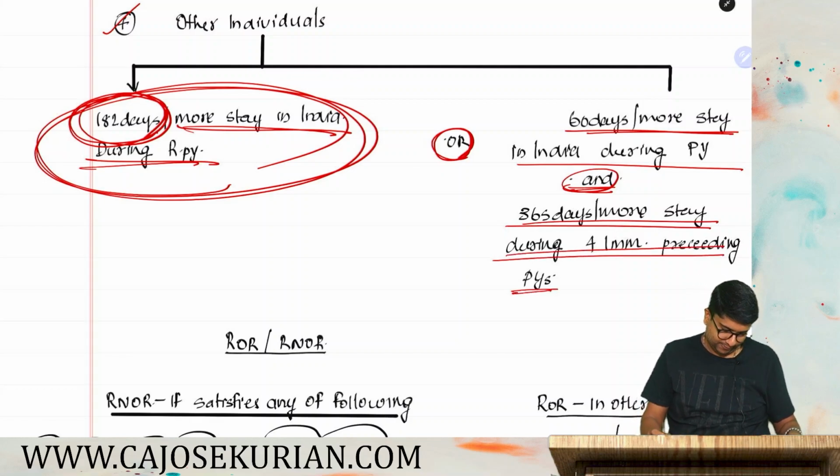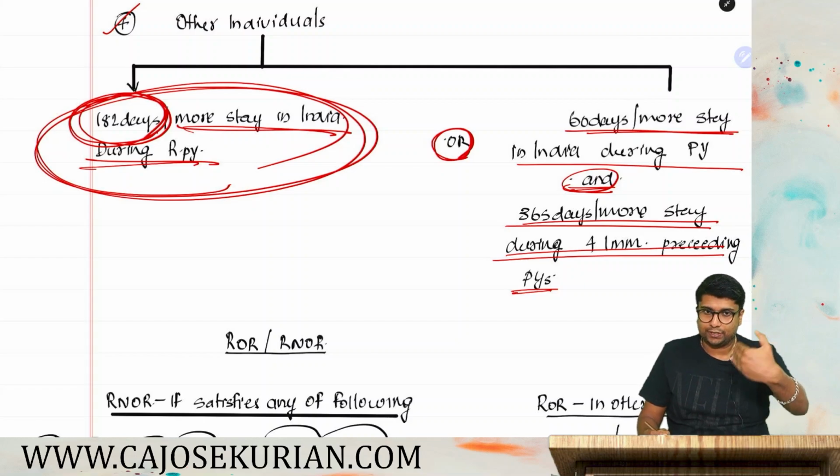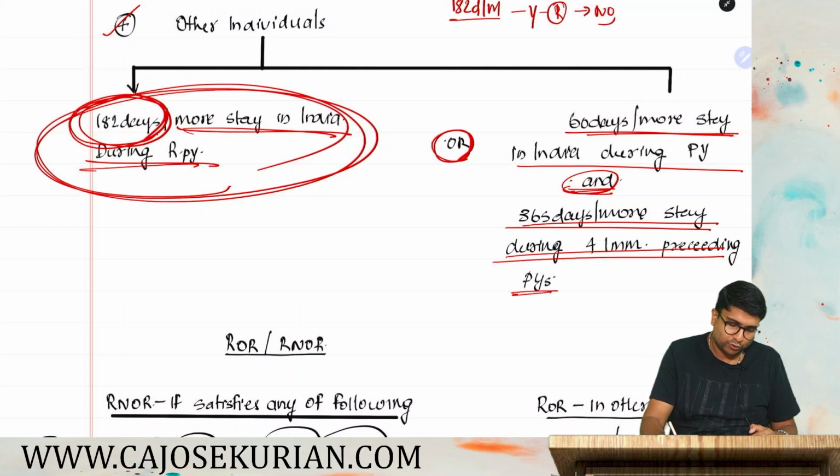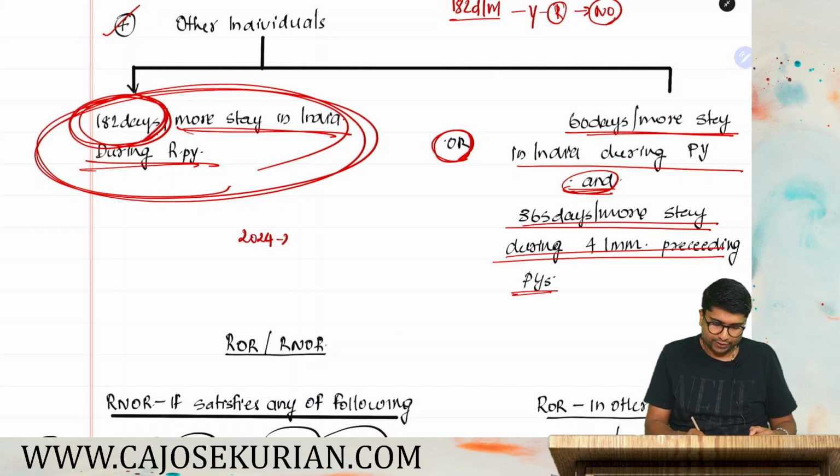So very simple, friends. If I am under this other individual category, you need to check whether in the relevant previous year I have stayed in India for 182 days or more. If the answer is yes, I'll become resident. If the answer is no, then I have to check the second alternate. What is that? Whether in the relevant PY, that is 24-25, I've stayed in India for 60 days or more.